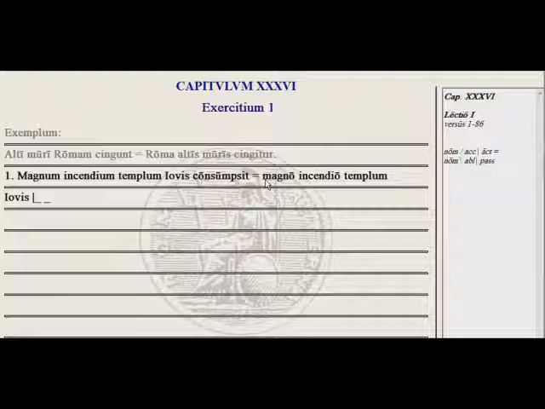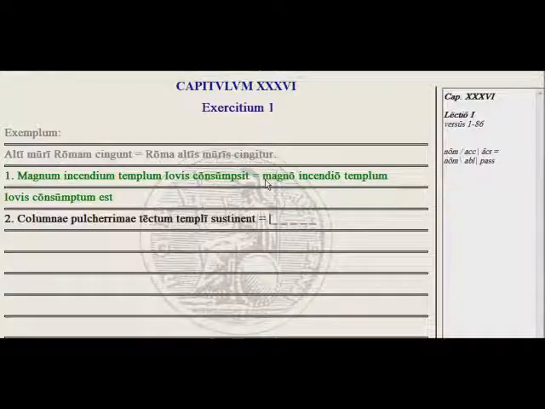And now we want the passive form of consumpsit. So the perfect passive is consumptum, and we want it to match the templum, so it's consumptus, a, um. Consumptum est. Consumptum est means was destroyed. Okay, so try the rest of those, converting active to passive and passive to active. And let's look at exercise 2.